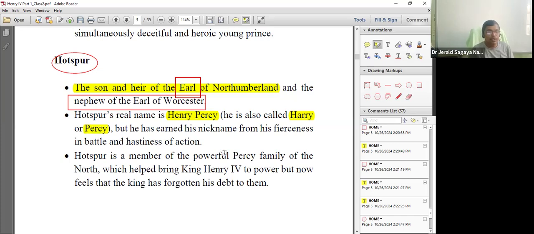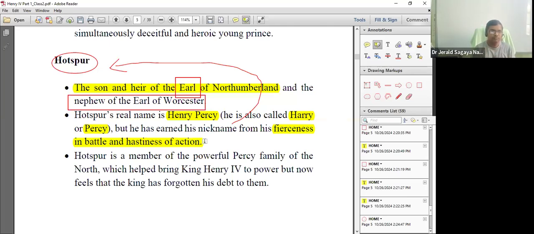It was a nickname. Why was he given this nickname? Because by nature he was very fiery in the battle, and he was very hasty in action. When it comes to a fight, he would be very fierce. So he got the name Hotspur.